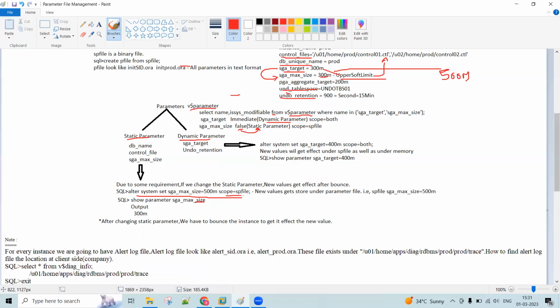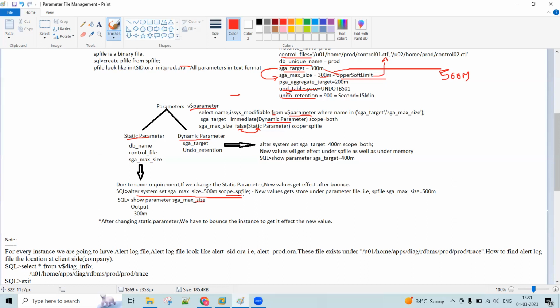Scope equals SPFILE means this value will take effect on the next instance. Currently it doesn't take effect. You have to shut down and start again, then only this value will take effect. For every static parameter you change, you have to give scope equals SPFILE, and to get it into effect you have to bounce the instance.